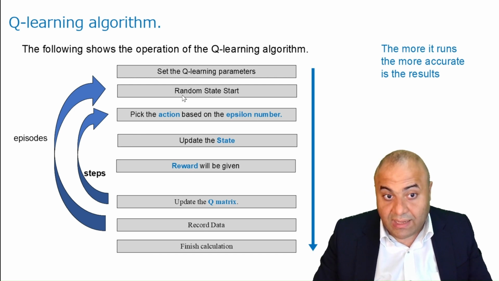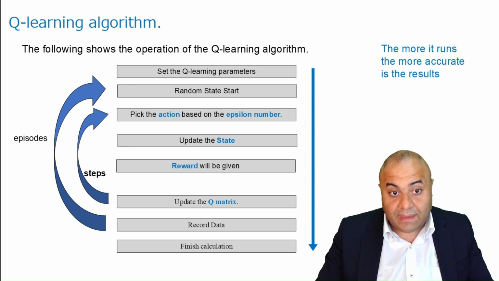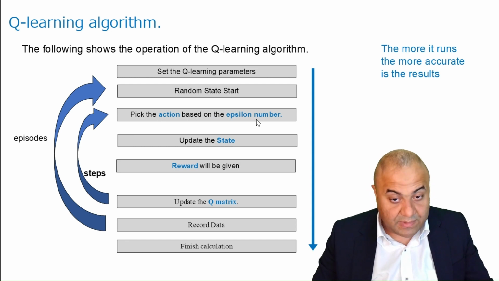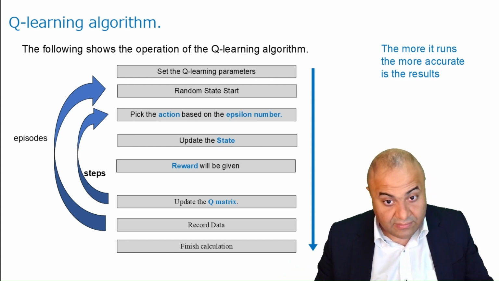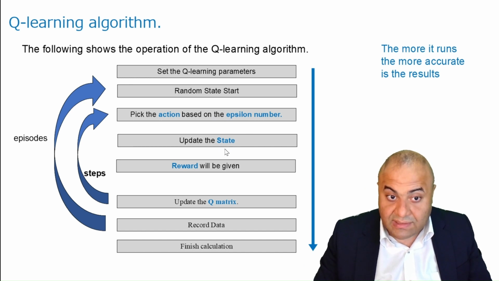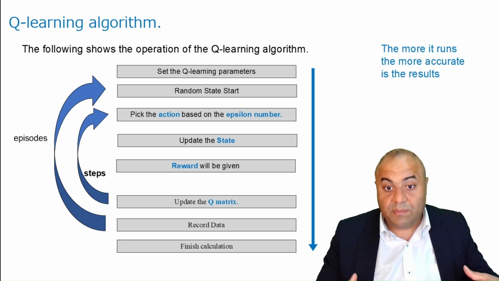After that, we will have a random start state. After that, we will take action based on the epsilon number. As we said, sometimes it will be random, sometimes it will be greedy. As we take action, we will affect the environment, so the environment will give us a new state. So the state will be updated.